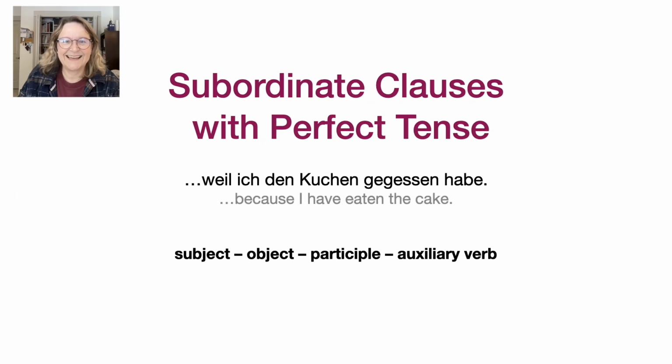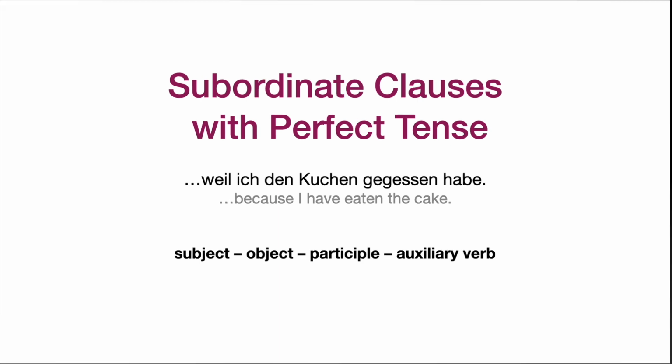Let's say, because I have eaten the cake. In German, that becomes, weil ich den Kuchen gegessen habe. Now, both parts of the verb, gegessen and habe, go to the end. But here's the twist. The past participle comes first, and the conjugated verb comes last. So the pattern is subject, object, participle, auxiliary verb.